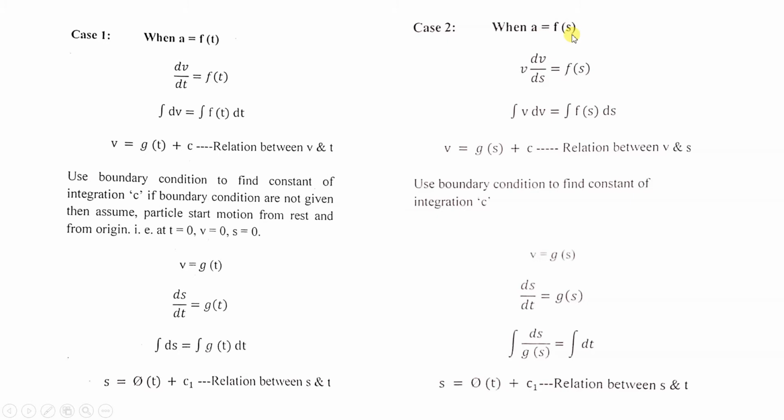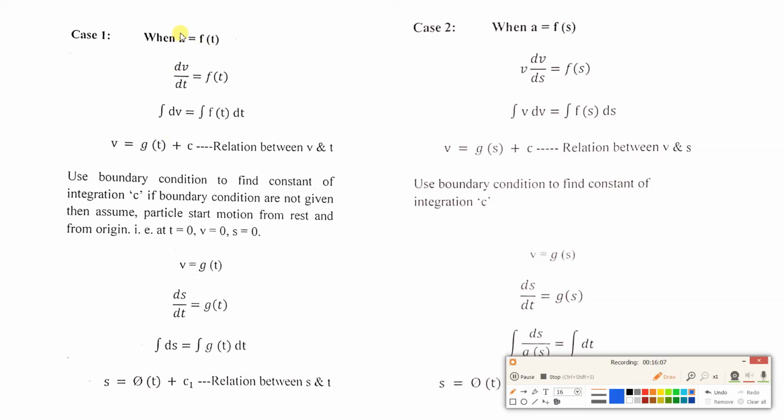Case number 2 we will see now. Acceleration is a function of displacement. Now when acceleration is a function of displacement, what is the equation of acceleration? Acceleration is dv by dt, and velocity is ds by dt. So from here we can get dt. Dt will be ds upon v. If you substitute this ds upon v instead of dt in this equation, you will get this equation,